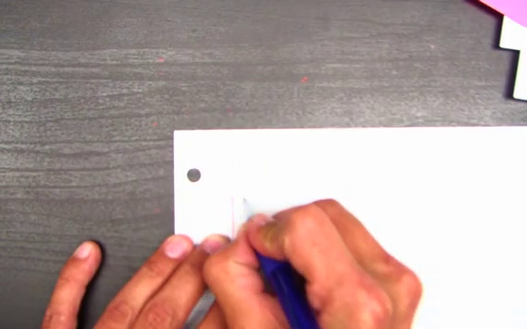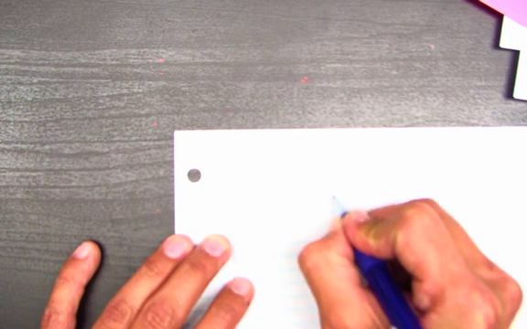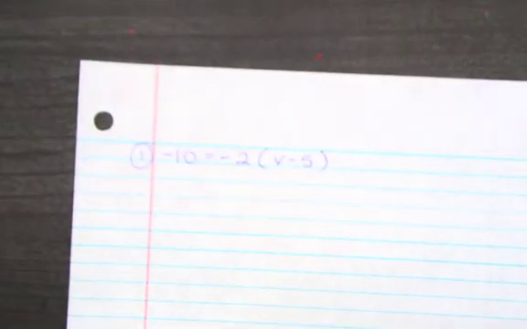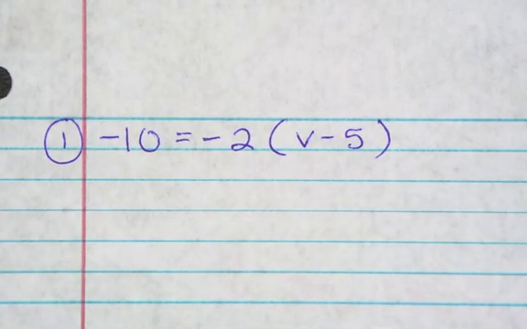Number 1 is negative 10 equals negative 2v times v minus 5. What do you see? Do you see anything? I see a distributive property right there. Let's zoom in. There you go.